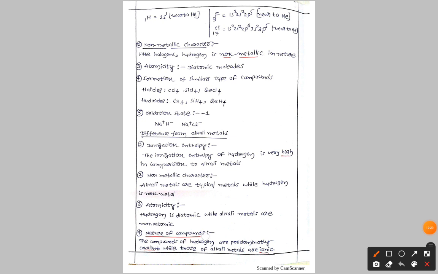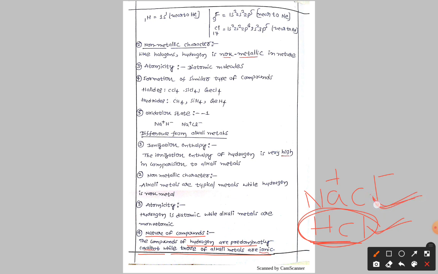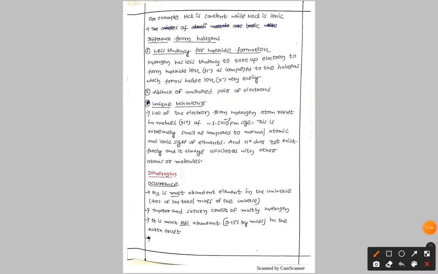Now, nature of compounds. As you know very well, the compounds of hydrogen are predominantly covalent, while those of alkali metals are ionic. Best example, if we take sodium chloride, it is an ionic bond, already we discussed. It is ionic in nature. Now if you see HCl, already we discussed, it is a polar covalent bond. So here hydrogen forms a covalent bond, whereas the first group elements form an ionic bond. This is a difference. So you can see HCl is covalent while sodium chloride is ionic.